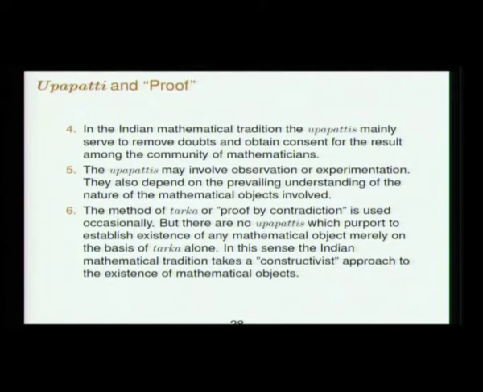More crucially, proof by contradiction is used only occasionally, and there are no upapattis, at least that we know of in Indian mathematics, which purport to establish the existence of any mathematical object merely on the basis that its non-existence would contradict whatever else we know, while we have no way of establishing its existence by any other direct means of validation. To some extent this approach is called the constructivist approach to doing mathematics.